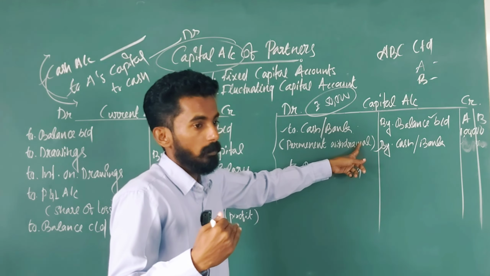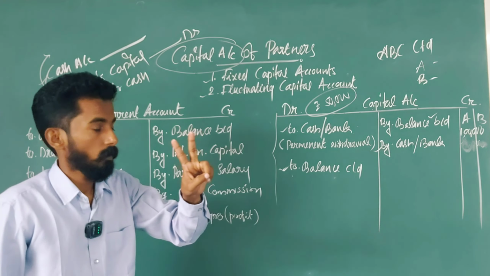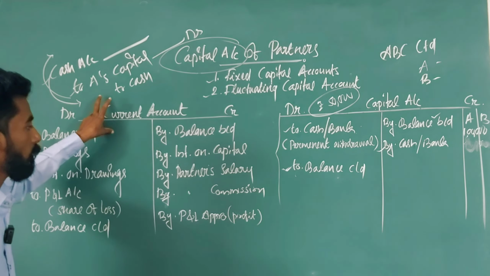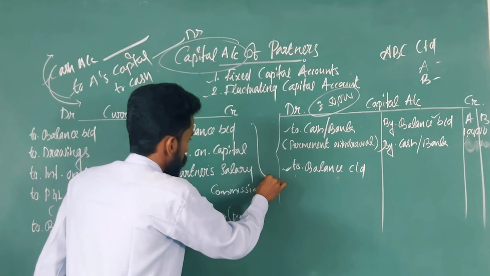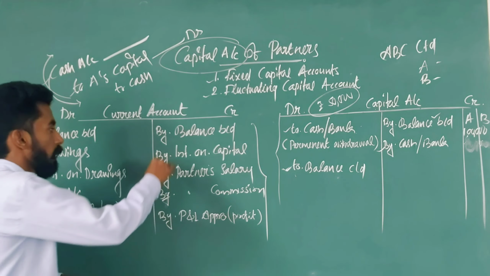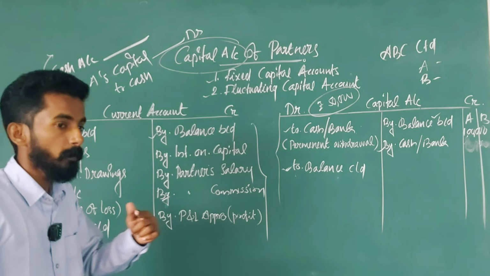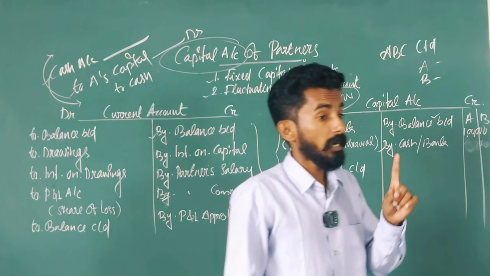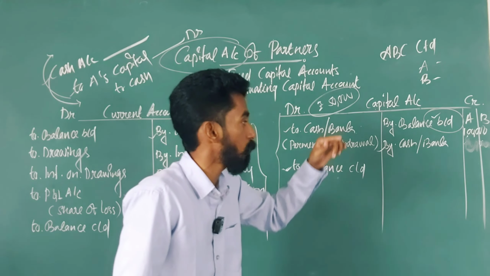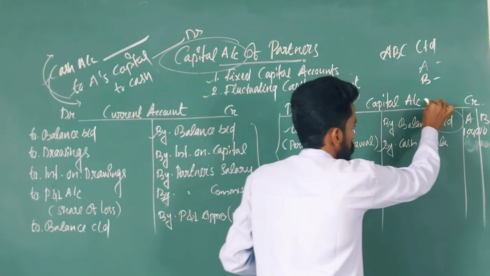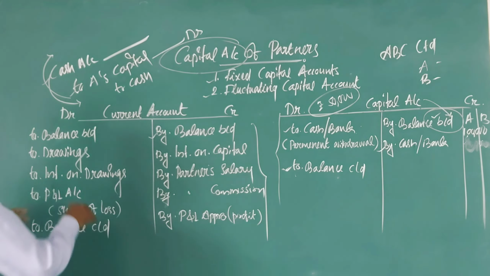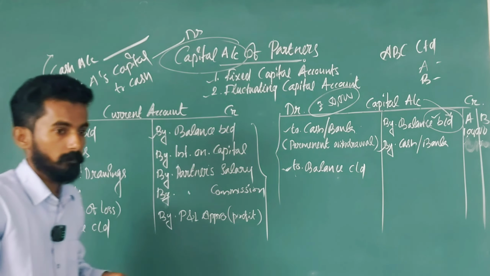Under the fixed capital method, we need to prepare two accounts: one is the capital account and another is the current account. In the current account, there are five postings on the credit side. First one is balance brought down. Capital account shows which balance? Credit balance. Capital account always shows a credit balance. That is the reason balance brought down is on the credit side of the capital account. But in the current account, you can see balance brought down on both sides. What is the reason?